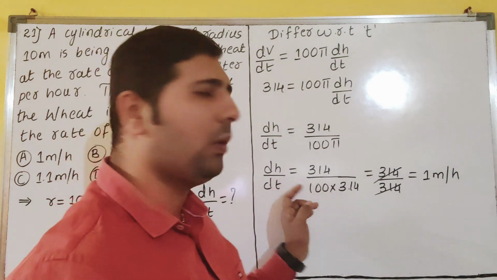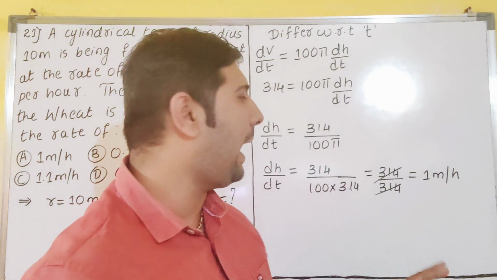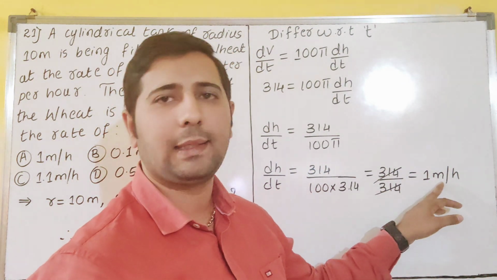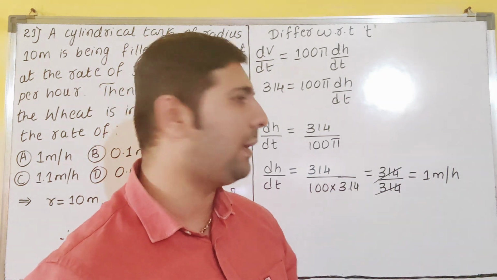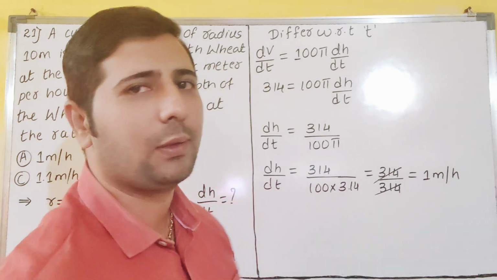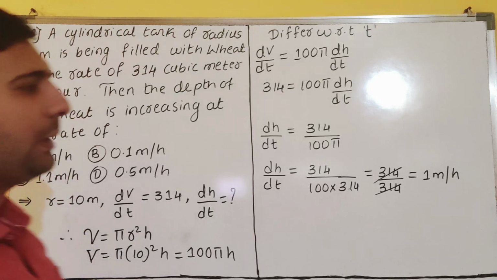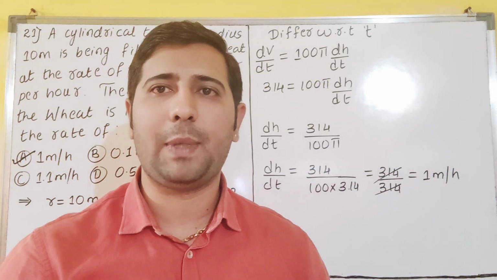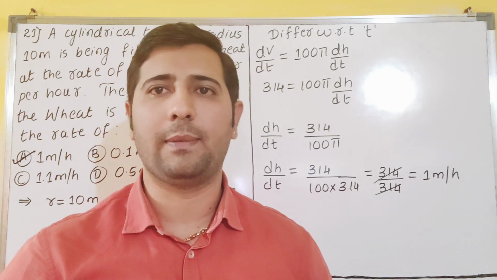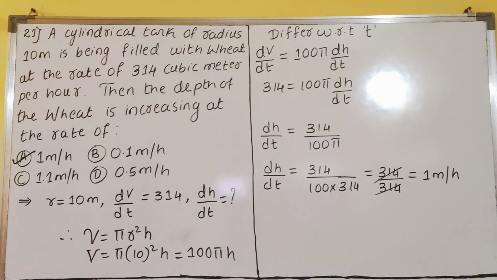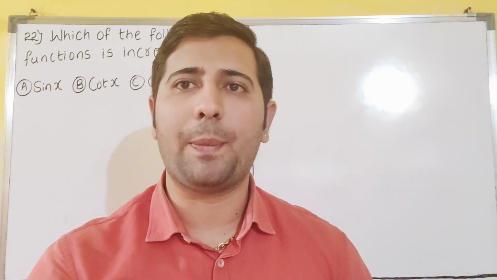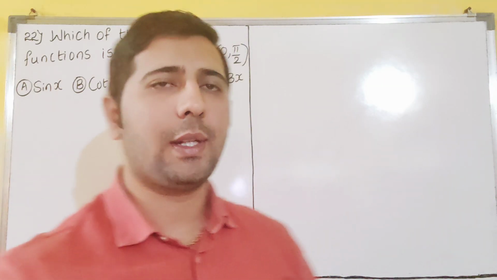So it is only depth. Depth means height. Height is what they asked. So height is calculated in just a unit, dear students. Per hour we have taken. So then our answer will be option A is correct. A for awesome is our answer, dear students. Please copy this. We'll see the next question. I hope all of you have copied. Now let us see the next question, dear students.